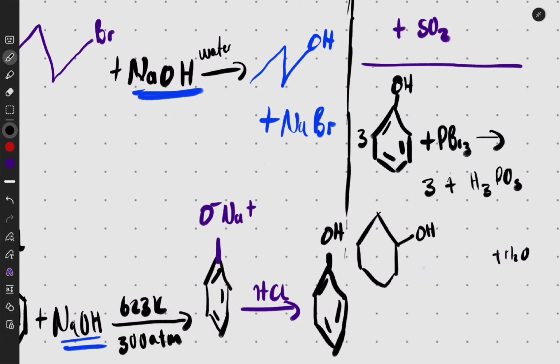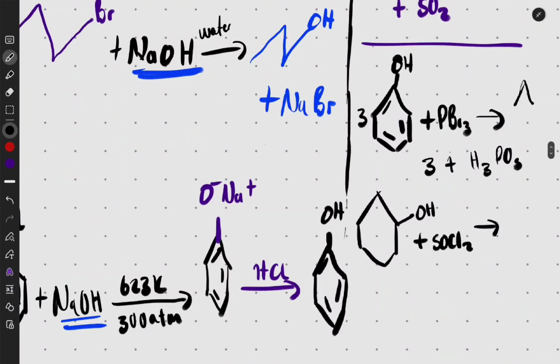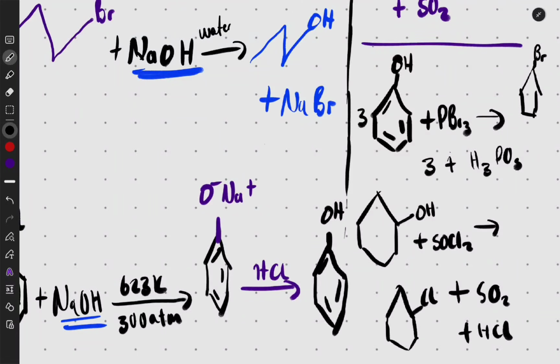So this is going to be what? You can add SOCl2. And what are you going to get? Well, remember just to remove the OH and put the halogen. So in here, of course, we know what's going to happen. The OH goes, and here we'll put our Br. Here the OH goes and you put your chlorine, and then you get your product. But remember that at the end, after you put the chlorine, remember to say plus SO2 plus HCl. And you'll be done. This is how wonderful it is. Is it hard? No, it's not hard.